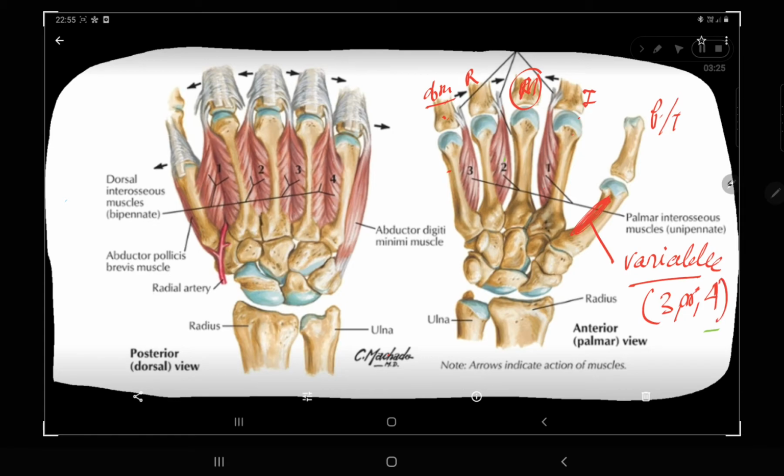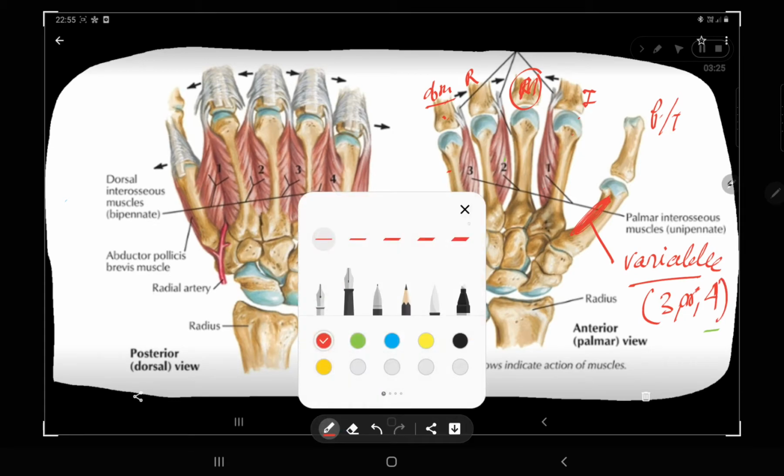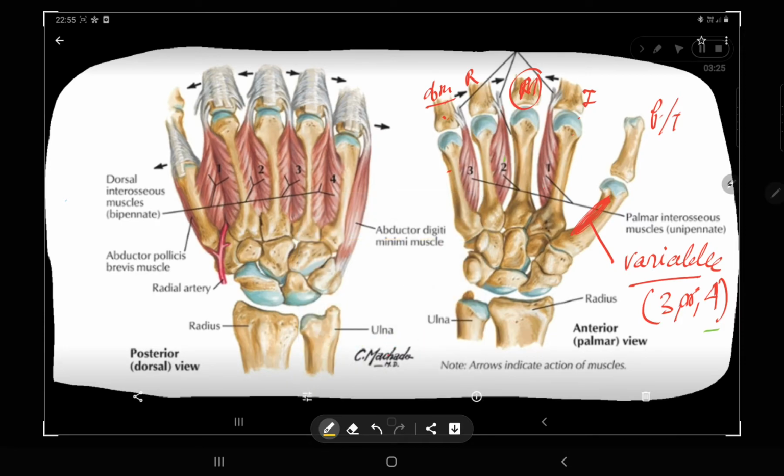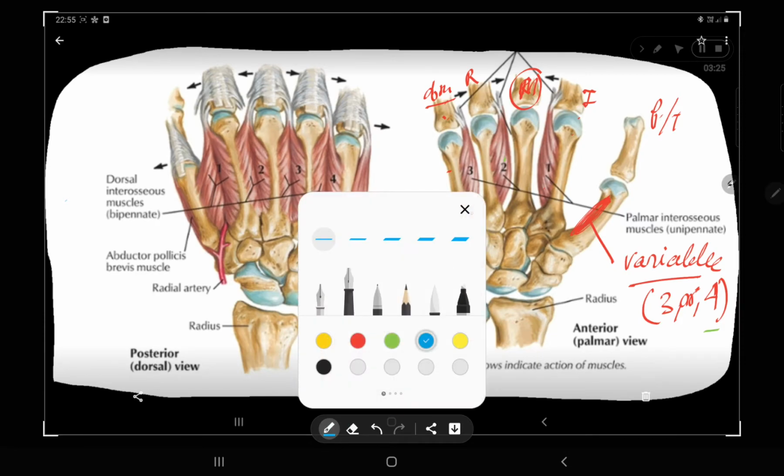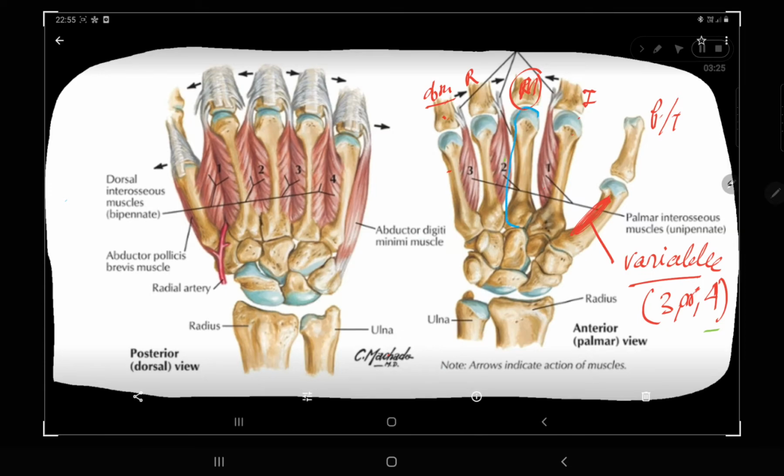Now one detail I want to add here: I am marking with blue. Can you see any interossei attaching to your central or middle finger? No. Your middle finger has no palmar interossei.